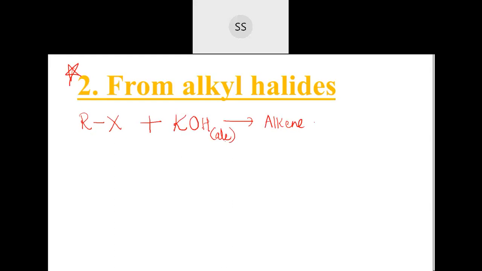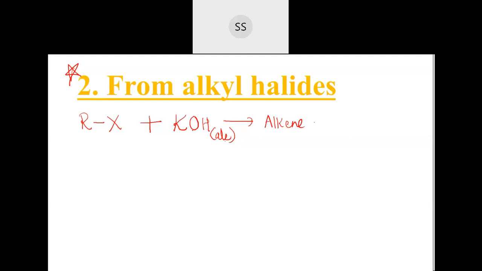Base is any substance which will release, now here this KOH will release OH minus ion. And base can be one more. According to Bronsted, if you remember, base is something which can take H plus ion very easily. I hope you remember the Bronsted acid-base theory we had. Acid is a substance which will donate H plus ion easily, and base is a substance which will take H plus ion easily. So if they are able to take it very easily, they are very good base.